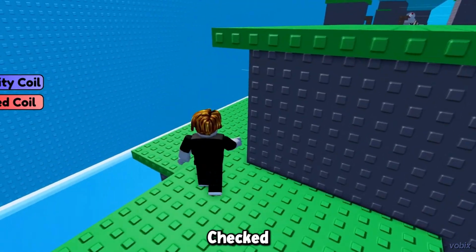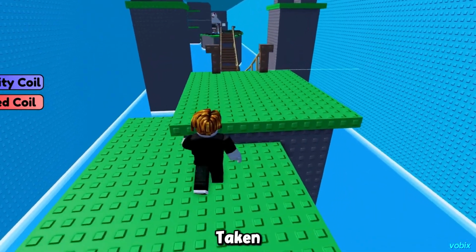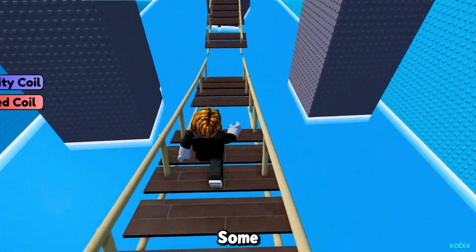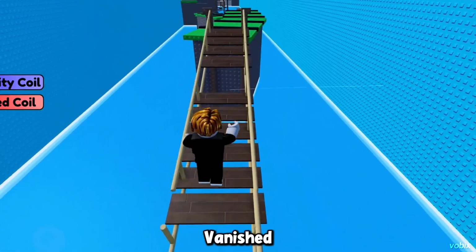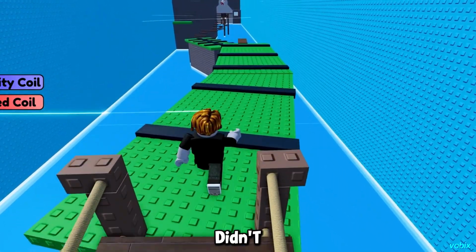The more screenshots they checked, the stranger things became. Some screenshots appeared to have been taken months apart, yet they showed identical inventory values. Some screenshots contained items that mysteriously vanished from later posts. Other screenshots showed values that didn't match public trading records.